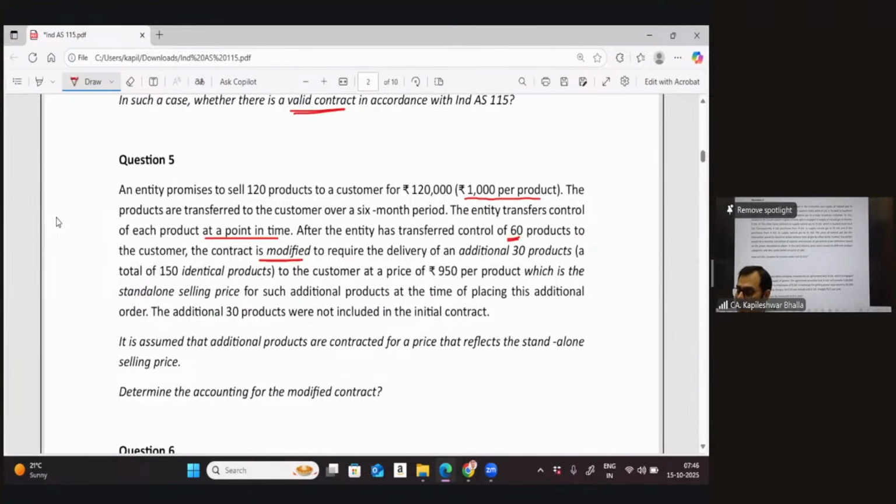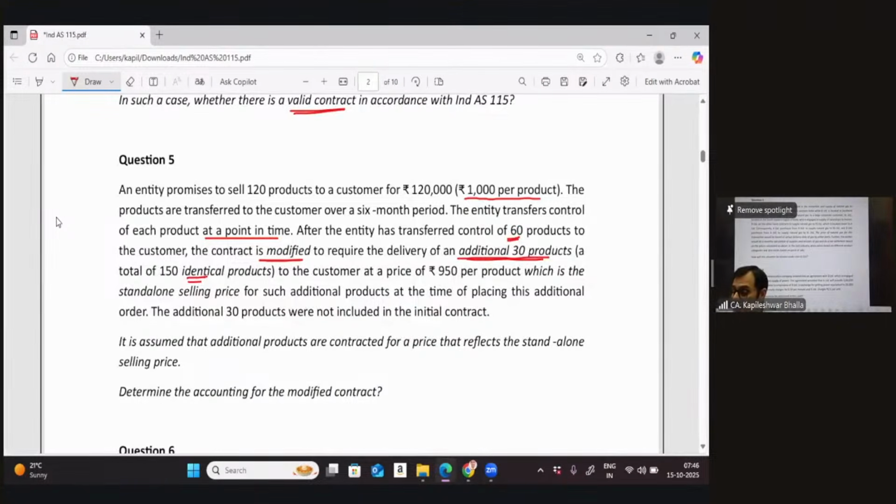So it says after the entity transferred 60 products to the customer, the contract is modified to require a delivery of additional 30 products, which is a total of 150 identical products. Now, whether this word identical is giving me some kind of input, I would say yes, it is definitely giving me an input, as these 30 products are also identical in nature.